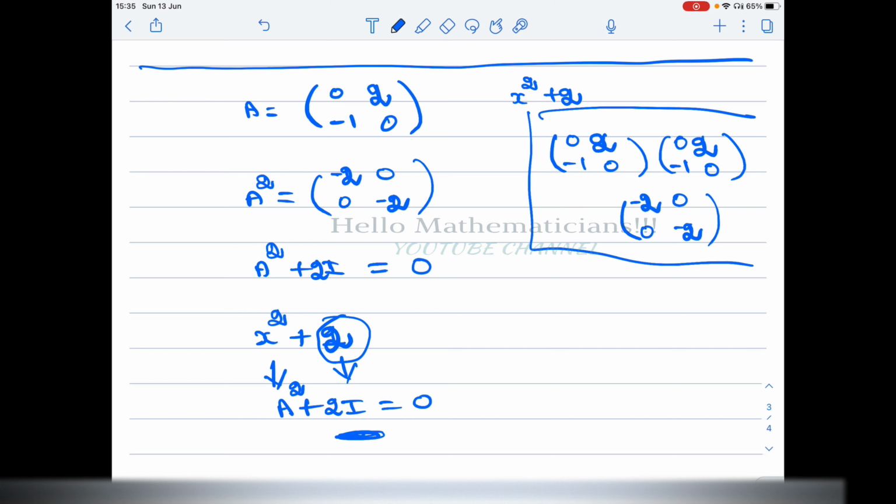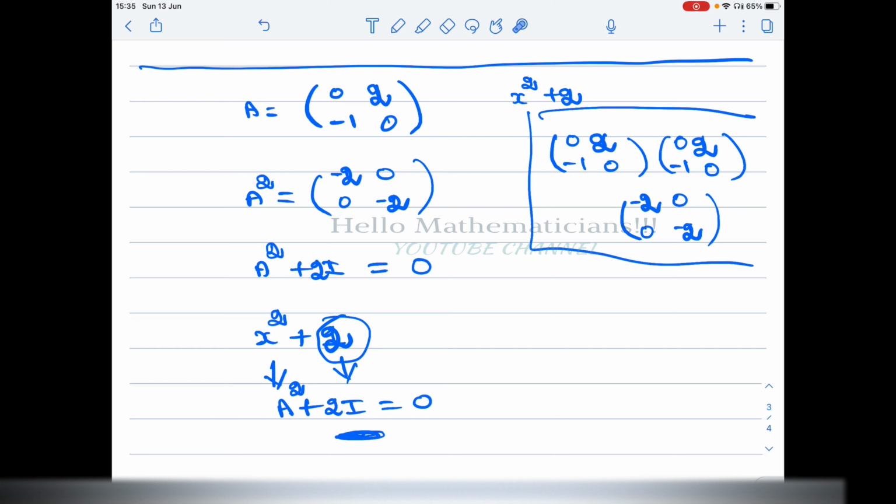Okay. So if it is a 2 by 2 matrix, we get a polynomial of degree 2 satisfied by the matrix A. But this may not be the smallest degree polynomial satisfied by A. There can be a degree 1 polynomial satisfied by A. If there is a degree 1 polynomial satisfied by A, and that is the least degree polynomial satisfied by A, we call it the minimal polynomial of A.